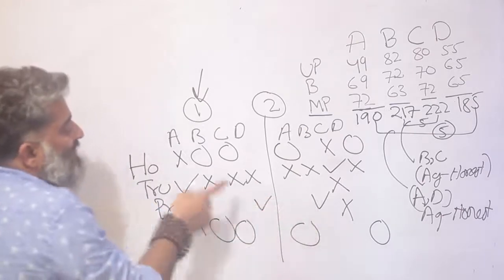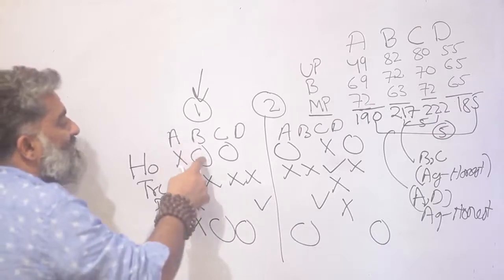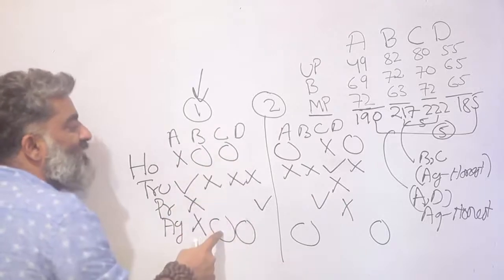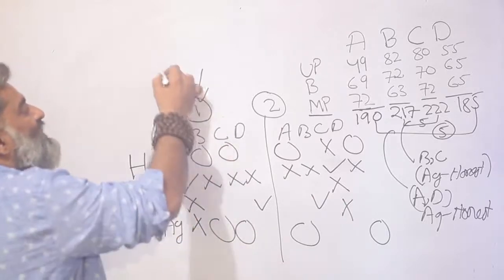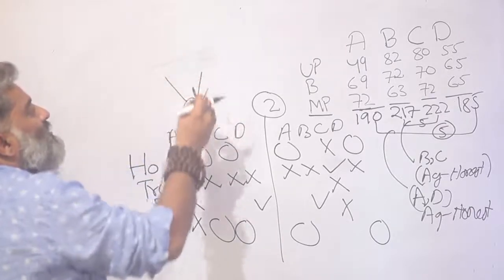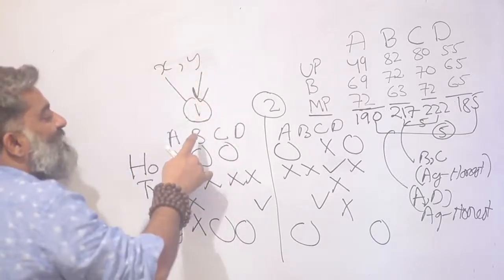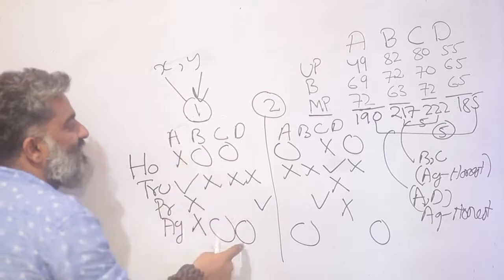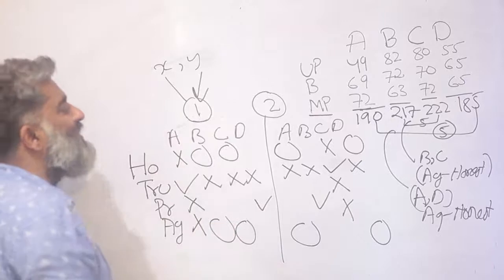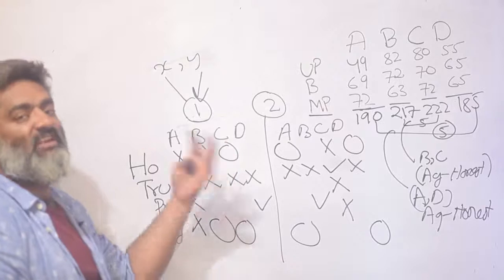Now at this point, I have left these two blanks here. What that means is B can be honest and therefore C will be aggressive, or C will be honest and therefore B will be aggressive. So even this scenario can be split into two scenarios, say X and Y. X could be a scenario where B is honest and C is aggressive, and in the other scenario, C is honest and B is aggressive. I'm not building it out because it will take too much time to build out all scenarios. I'm just keeping the key idea at the top of my mind.